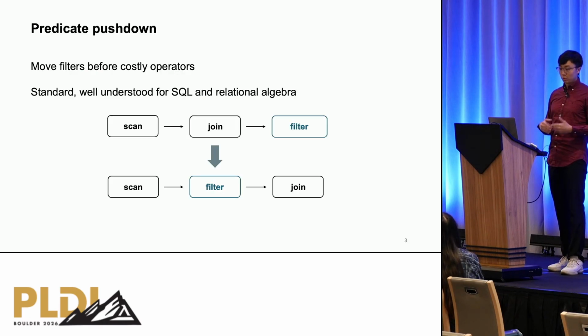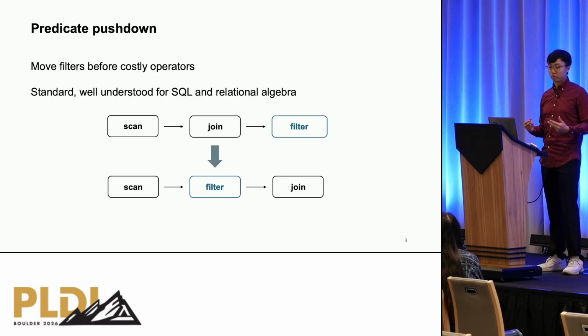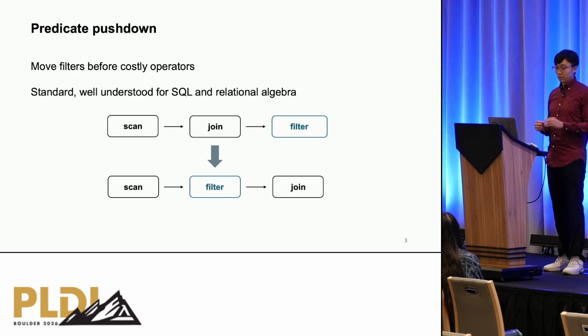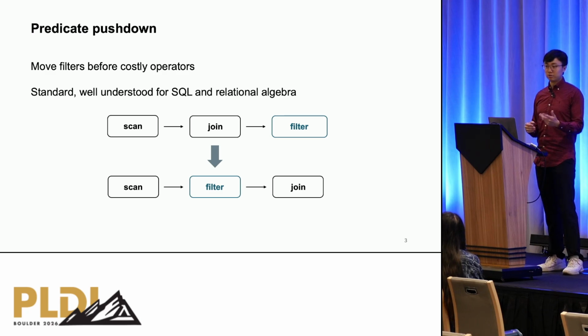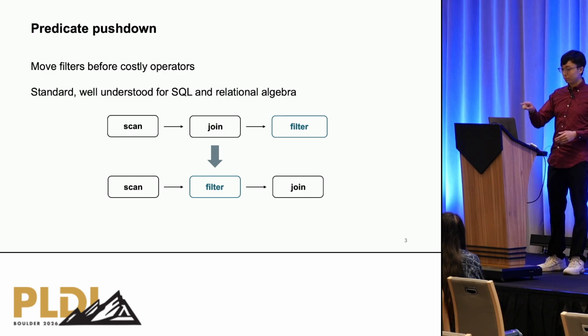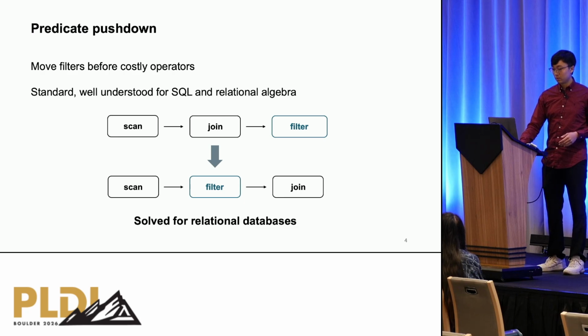It turns out this is a well-known technique called Predicate Pushdown. It talks about moving filters before costly operators. It is also standard and well understood for SQL and relational algebra. And as covered in the previous talk, we move filters before joins all the time. It's considered pretty much solved for relational databases.